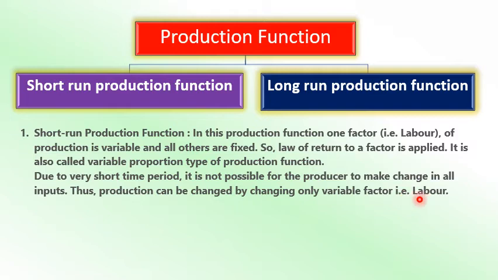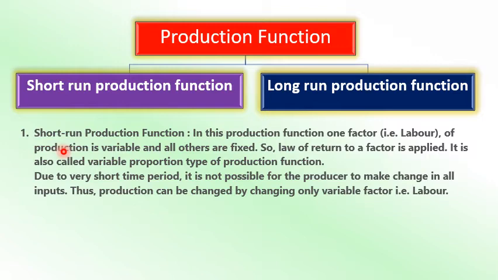So fixed factors are fixed during the short run because they cannot be changed within a very short run. As I said, you cannot buy land immediately; if you decide today, you will not get the land tomorrow. It requires a lot of time to procure it, because a lot of documentation and legal procedure is there, so you will not get it in the short run.